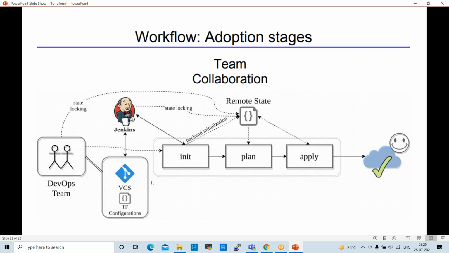The team will save the script in a version control system, GitHub or Bitbucket or GitLab, whatever. They prepare the script in the VCS. Through Jenkins we trigger the script. We prepare this job in Jenkins and trigger it. It will pick from GitHub to Jenkins, then it will apply on cloud.